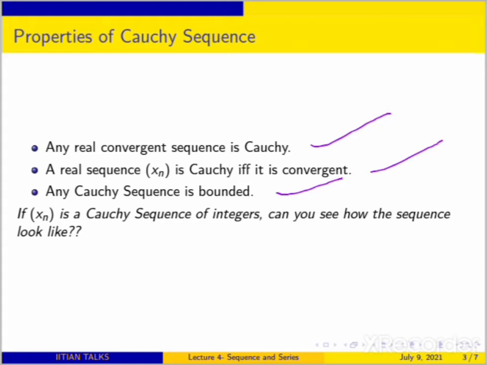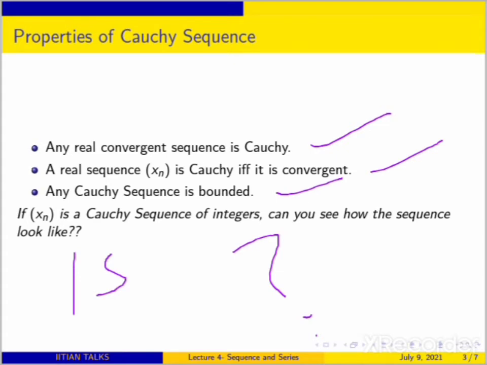And so can you tell me, if xn is a Cauchy sequence of integers, how does the sequence look? What will the sequence be? If the Cauchy sequence has integer entries, you try to see the difference between two terms.